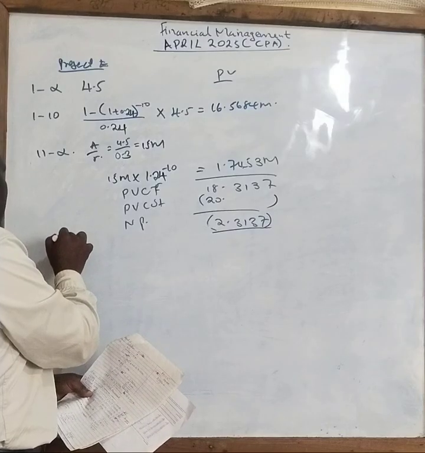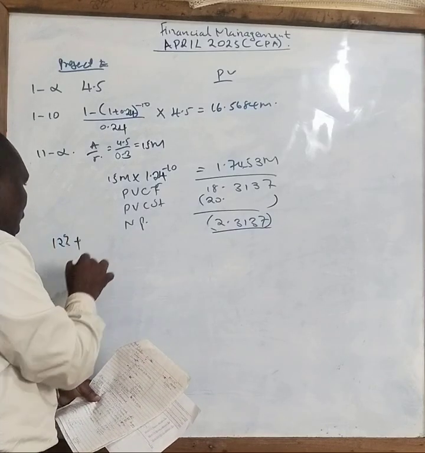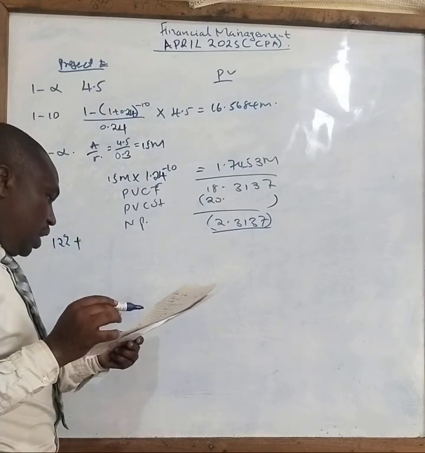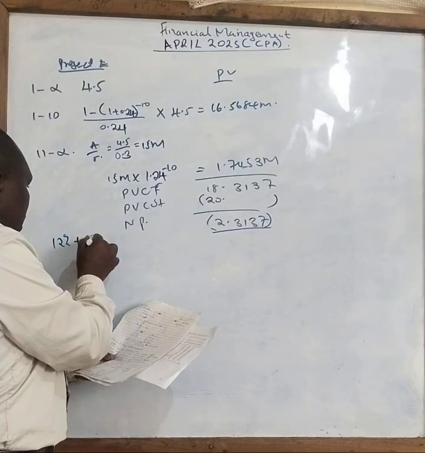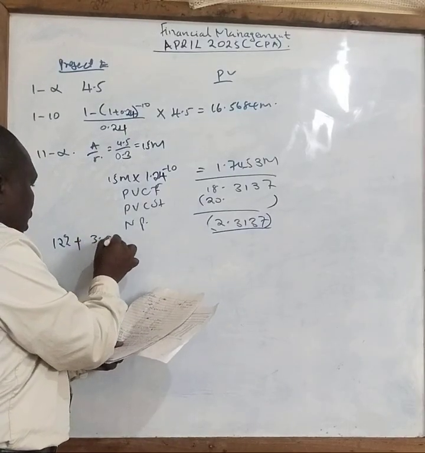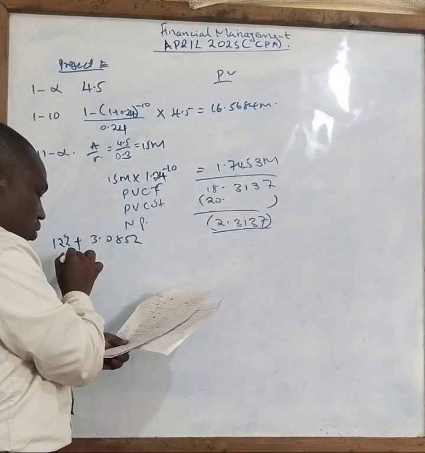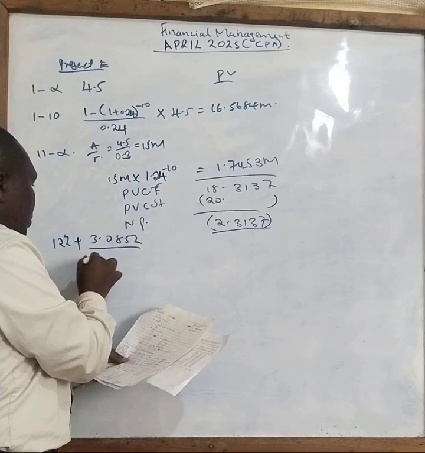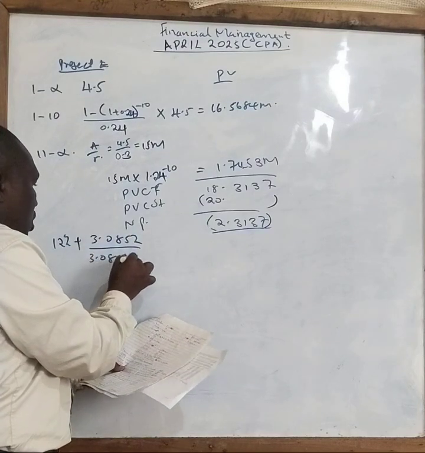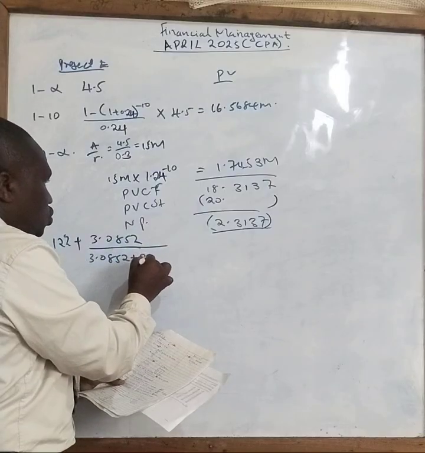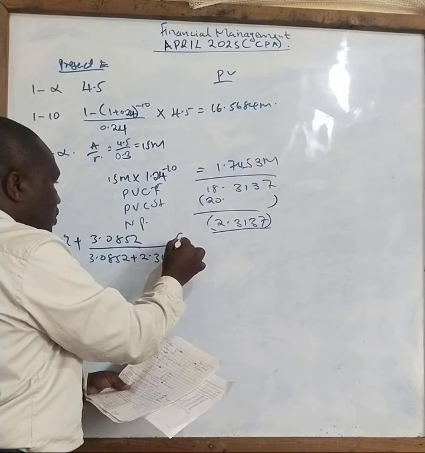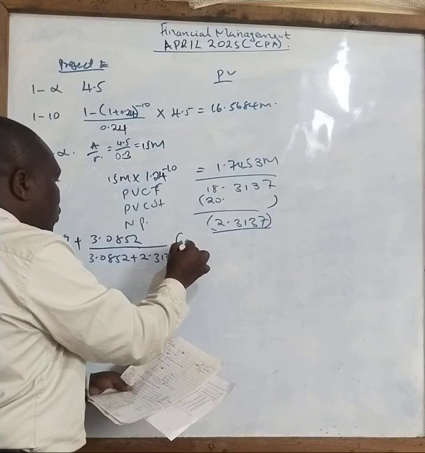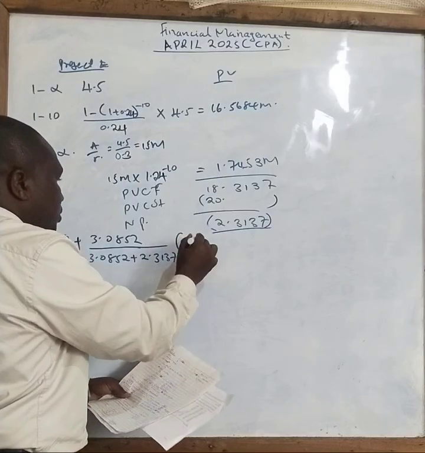IRR is now 12%, the lower one, plus, what was the original NPV for that case? It was 3.0852, correct? You divide by 3.0852 plus, now this is 2.3137, then you say it will be 12 minus 15.